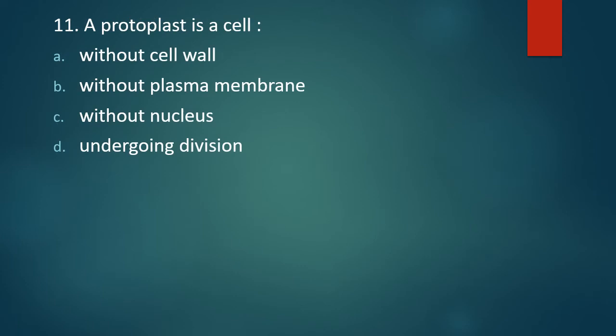Question number 11. A protoplast is a cell without cell wall, without plasma membrane, without nucleus, or option D, undergoing division. A protoplast is a cell. The correct answer is option A. A cell without a cell wall is called as protoplast.